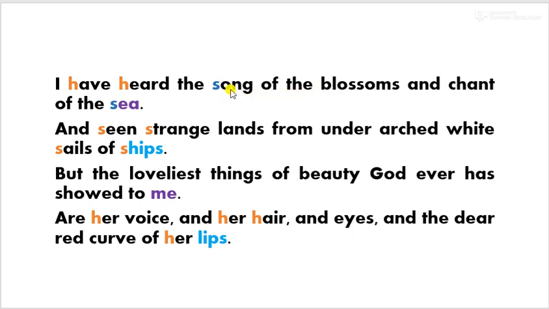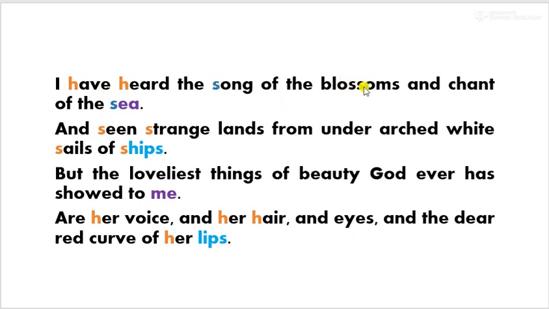It's actually the rustling music that these blossoms produce when the wind or breeze blows. This can be heard only by those persons who are romantic in nature. So here the tone in the poem is romantic. That's why he says the song of the blossoms.